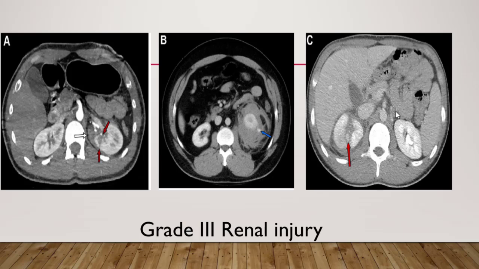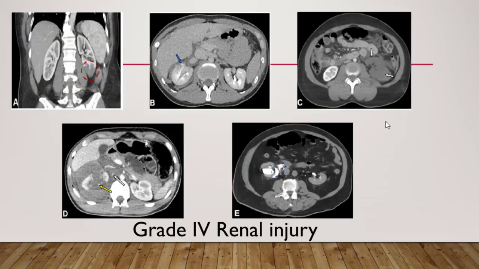For the C image, there is an axial delayed phase contrast enhanced image. This is another case presented with flank pain and gross hematuria. There is a globular structure, arrow here, in the right kidney. The previous image, from the arterial and portal phase, showed a high attenuation focus in this globular area. In the delayed image, it is isoattenuating and there is no high attenuation seen. That's compatible with a contained vascular injury. It's not active extravasation; it's a pseudoaneurysm or a fistula, a contained vascular injury.